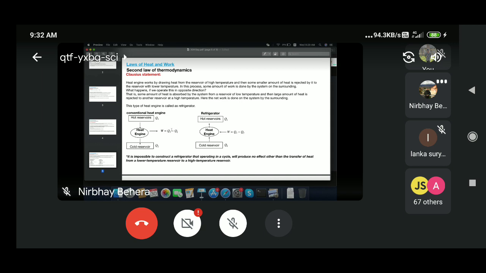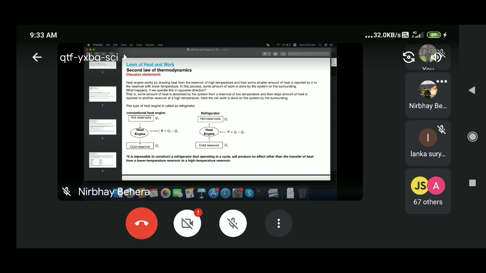But here, if there is a cylinder having some gas and fitted with a frictionless piston, and you want to make it cooler, then you have to do the work on the system by the surrounding. Suppose you pull the piston by yourself. Then the gas inside the cylinder will expand, so the temperature will drop down. That is how you can also do it.